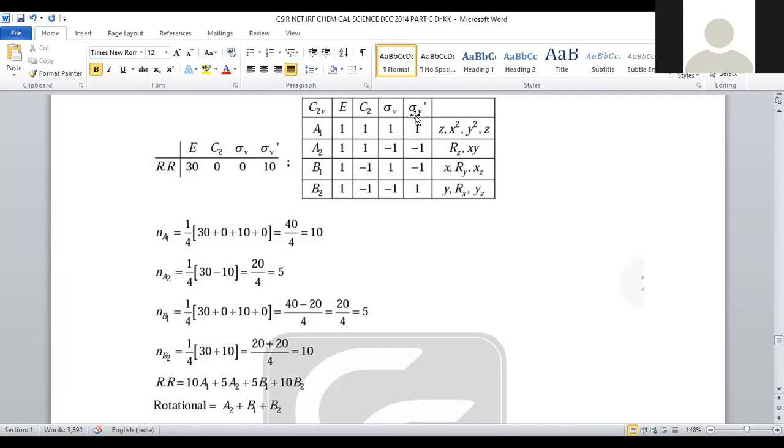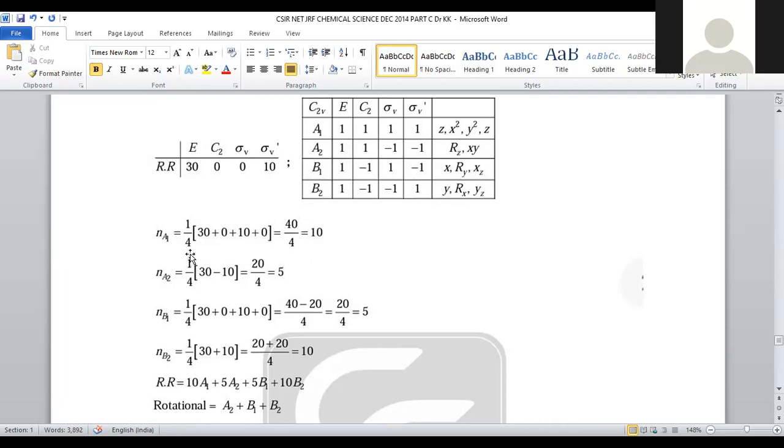Sigma V1, sigma V prime is also 1. So 1 plus 1 plus 1 plus 1, it will become 1 by 4. Now you can take 30, 30 plus 0 can be taken and 10 plus 10. So these are the parameters which are taken for A1. So coefficient for A1, 30 plus 0 plus 10 plus 10 can be taken. Now it will become 30 plus 10, 40, 40 by 4. So coefficient in A1 will be 10, 40 by 4 it will be 10.